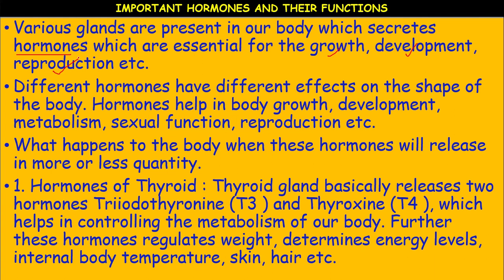Let us briefly discuss this feedback mechanism. What is feedback mechanism? For example, an increase in the blood glucose level on eating a carbohydrate rich meal stimulates the pancreas to secrete insulin.